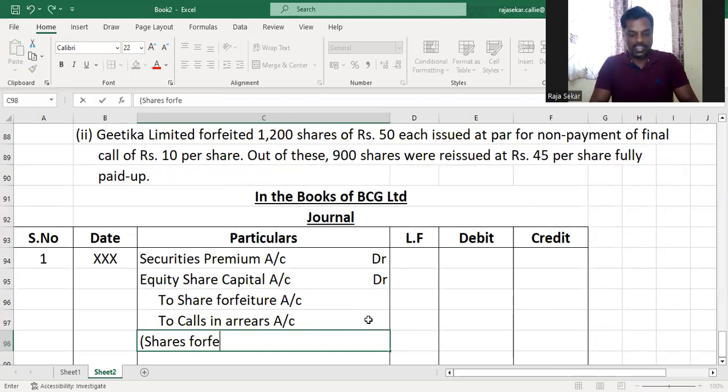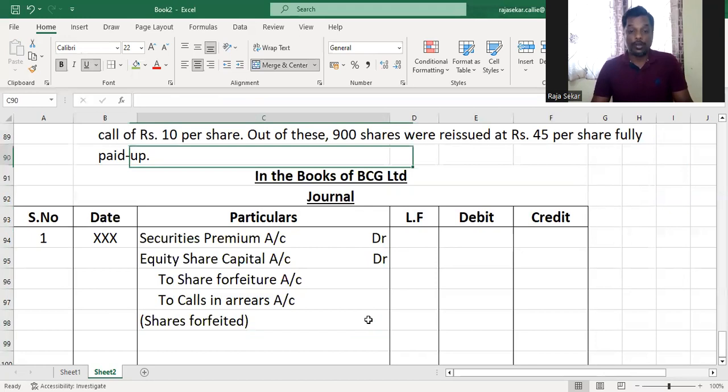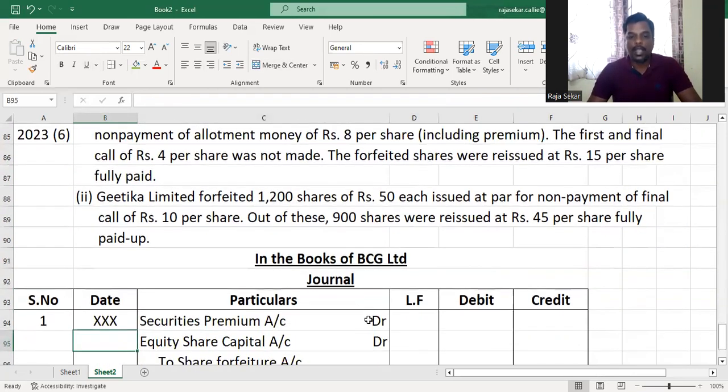Shares forfeited. As I had already told you before, I want you to write the proper narration. I'm just doing the shorter version of the narration as the main aim of the video is to explain the concept in the problem. So BCG Limited forfeited 75 shares of rupees 10 each, issued at a premium of 4 per share, and the premium amount has not been paid as it was collectible along with allotment.